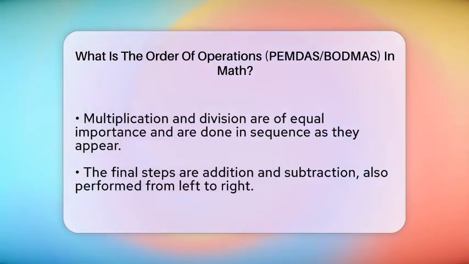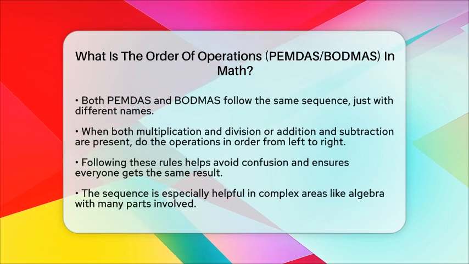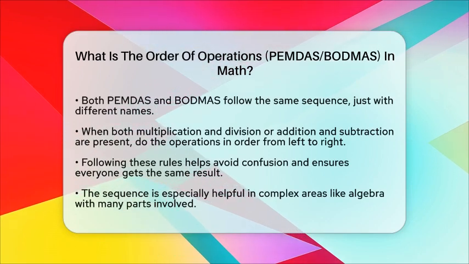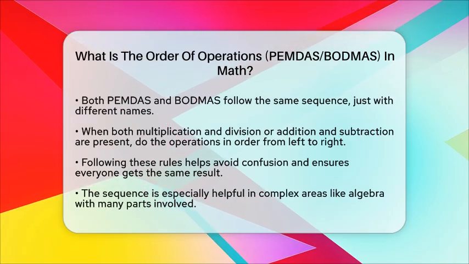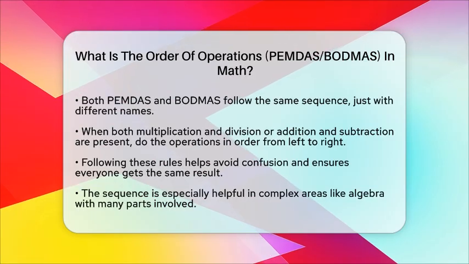Remember, multiplication and division share the same level of importance as do addition and subtraction. If both appear in a problem, do whichever comes first from left to right. For example, if you see 24 divided by 8 times 2, you divide first, getting 3, then multiply to get 6. This rule helps avoid confusion and makes sure everyone gets the same answer. It's especially useful when working with more complex math, like algebra, where expressions can have many parts.